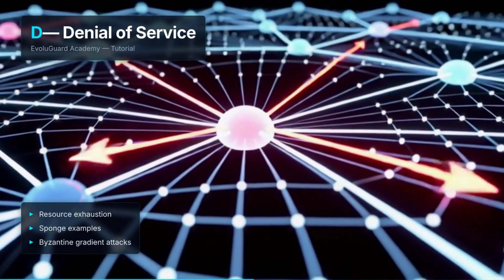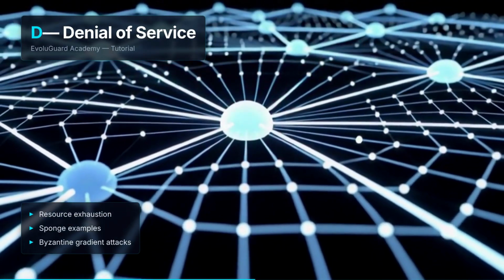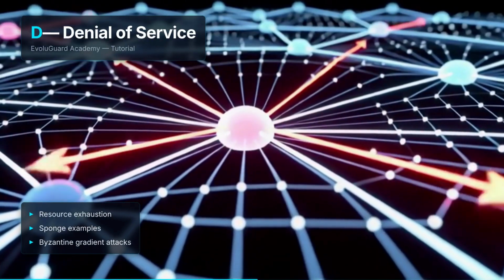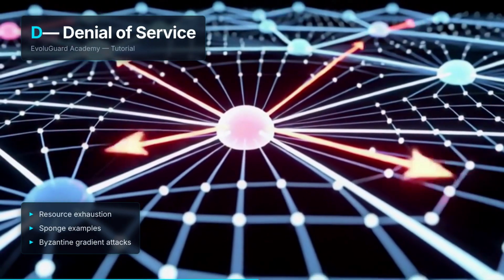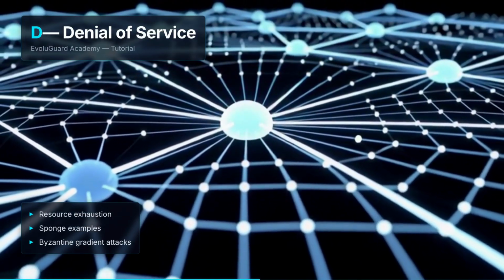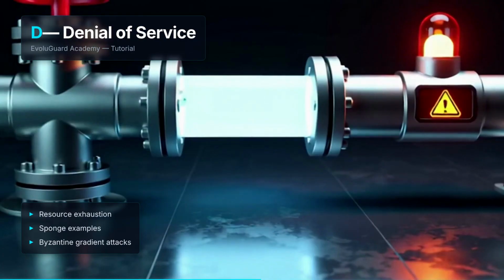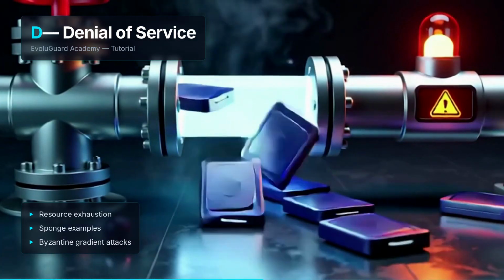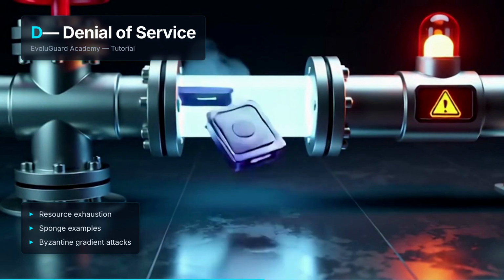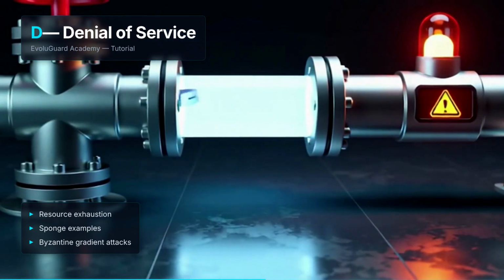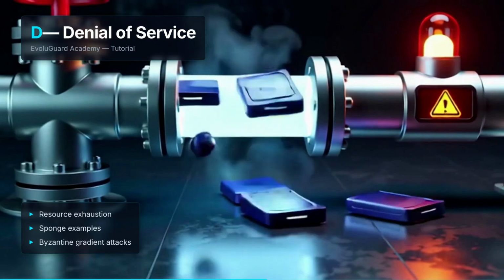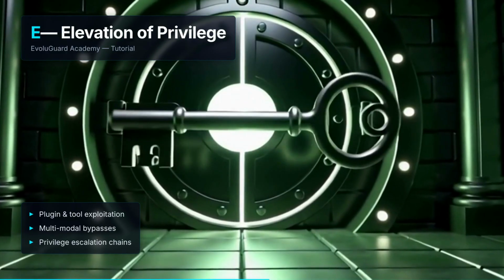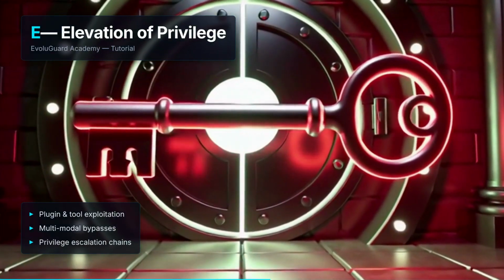operates at degraded capacity. Rate limiting alone does not solve this because the attack may use legitimate-looking queries at normal frequencies. Sponge examples, inputs specifically optimized to maximize energy consumption and latency during inference, represent an emerging threat class described by Shumailov et al. in 2021. Cloud AI services billing based on compute time are especially vulnerable to sponge attacks that inflate costs while remaining below rate limit thresholds. Elevation of privilege in AI systems creates cascading compromise scenarios.